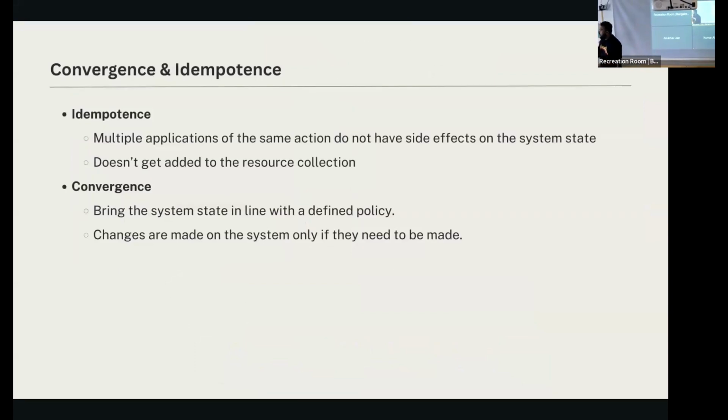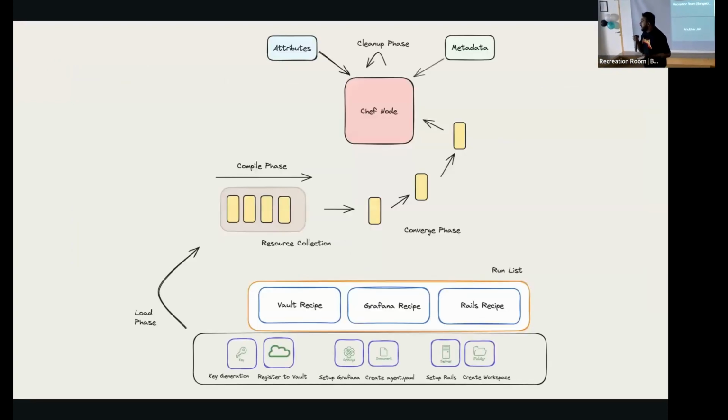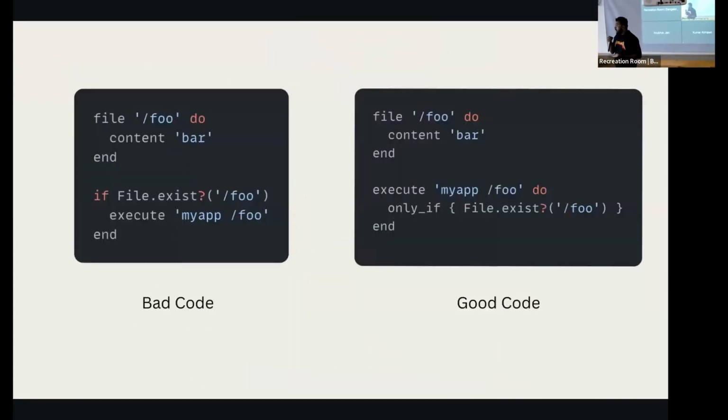So yeah, let's talk a bit about convergence. It's sort of getting a bit technical, but we need to know what it actually means before going into the scenarios. I'm just trying to set up the plot here. Idempotence we know because we have worked with REST APIs, and it just means that whatever you perform, f(x) equals f(x). So whatever you perform multiple times should not have a side effect, should have the same effect. And if a resource is idempotent in the Chef world, it will not get added to the resource collection. So this resource collection you would have seen, right? It will not get added here if it is idempotent as such.